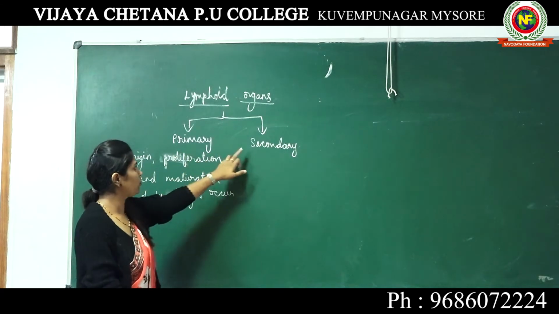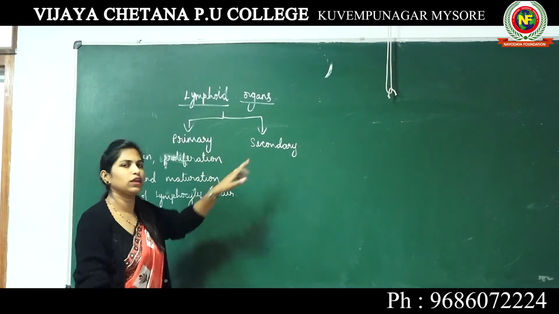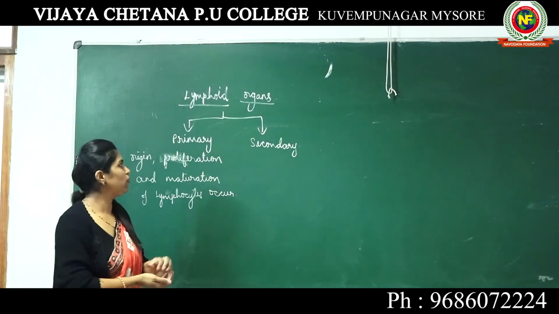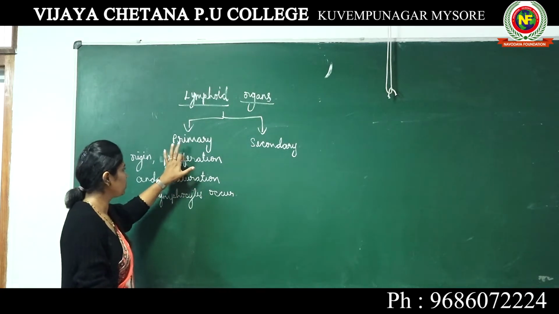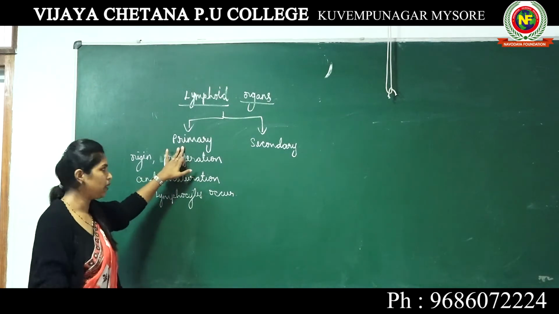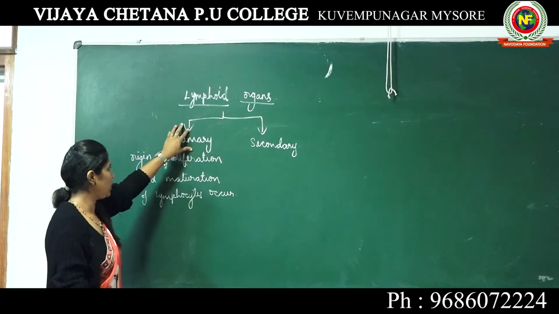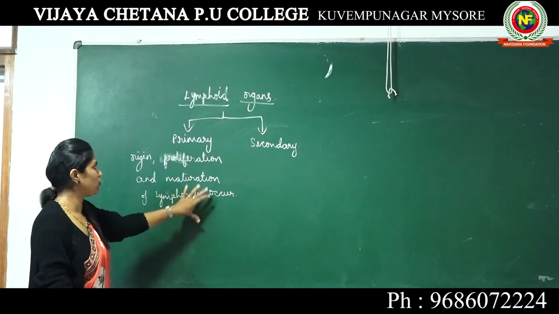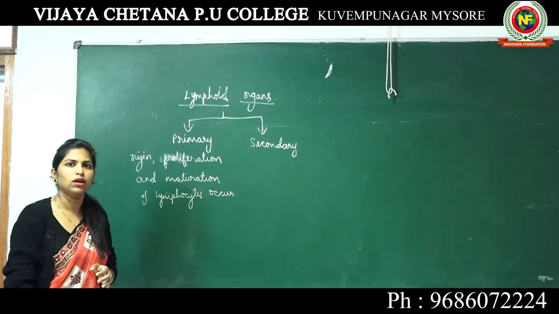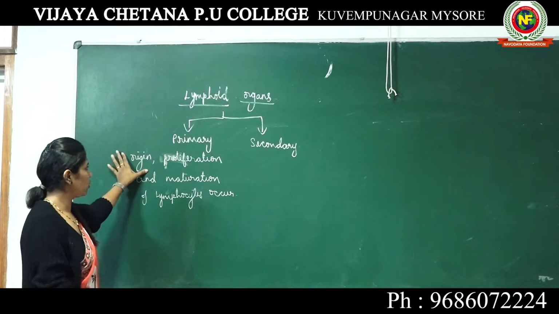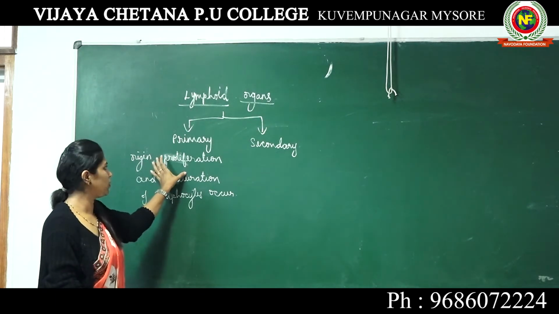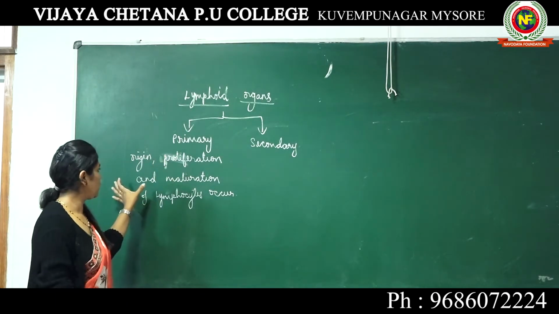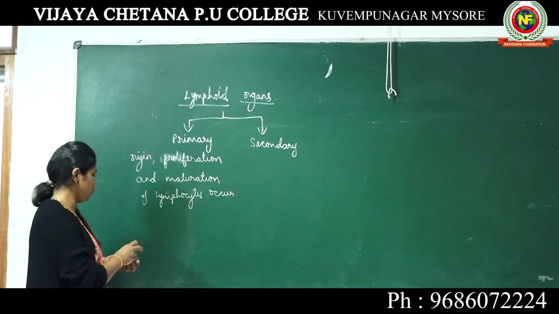There are two different types of lymphoid organs, primary and secondary lymphoid organs. When we speak about primary lymphoid organs, here origin, formation, proliferation, increase in the number of cells and maturation of lymphocytes occur.